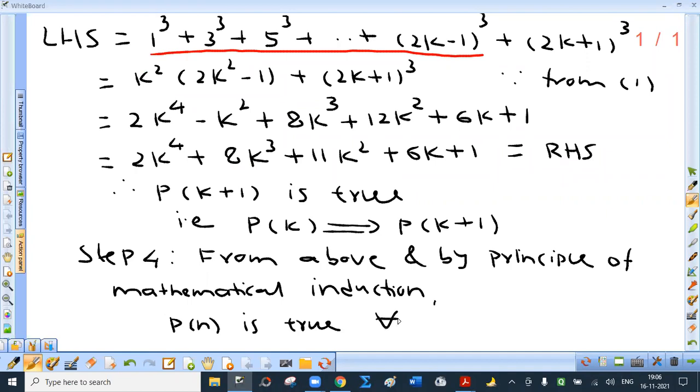This is inverted A. How to read this? For all n belonging to capital N. But as I say, for convenience, we have written Pn.